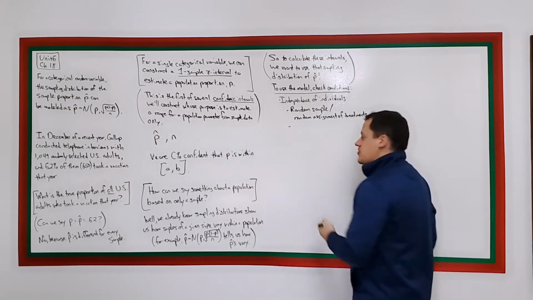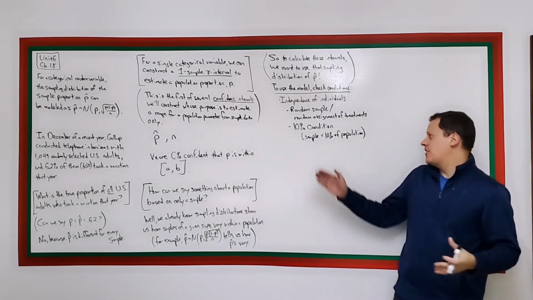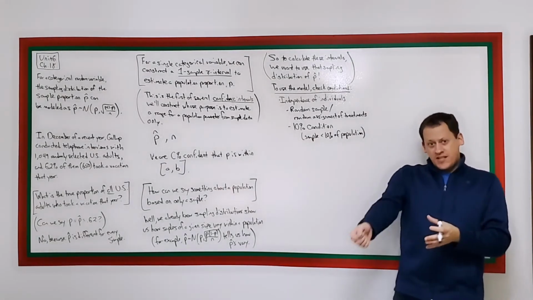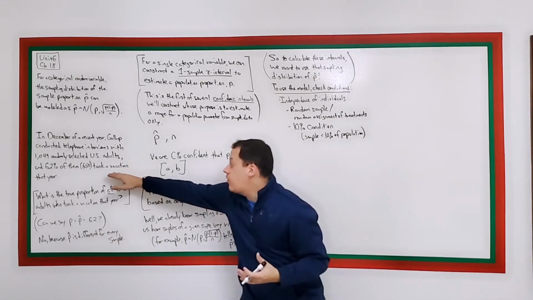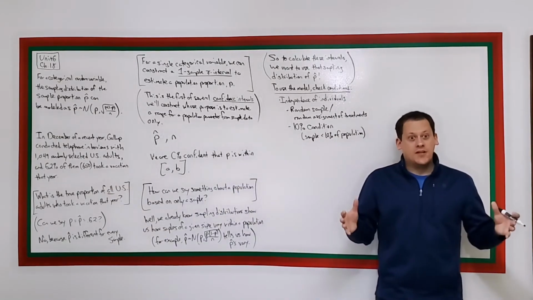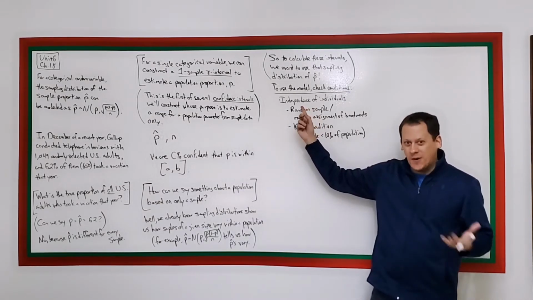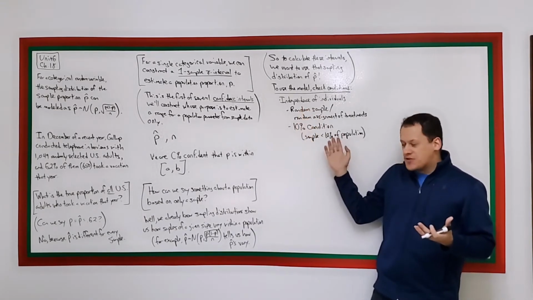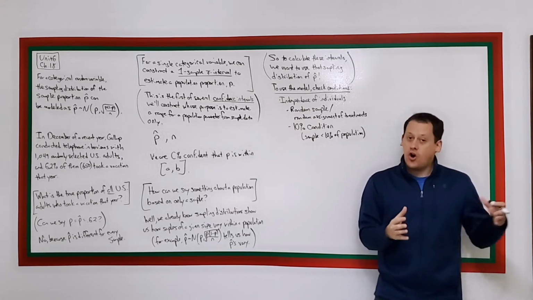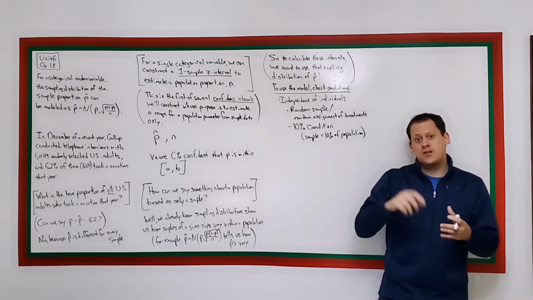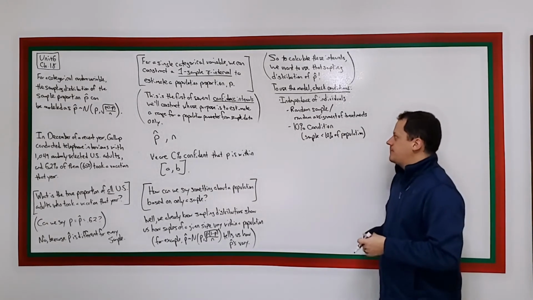This is the 10% condition. If you're sampling a larger proportion of the population than 10%, then every time you're sampling someone, you're actually changing the probability that they go on vacation of the population every time you pick one. At that point, the individuals aren't independent anymore. If you're sampling less than 10% of the population, you can assume that those probabilities aren't changing very much with each individual you sample, and you can assume independence of those individuals.